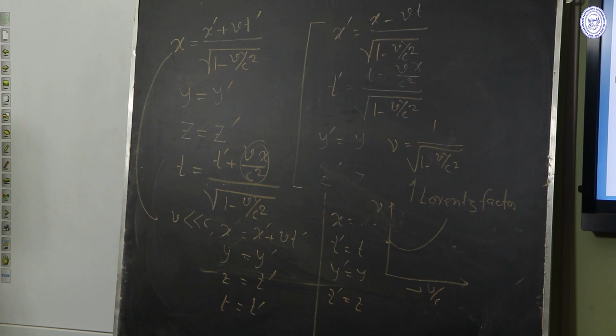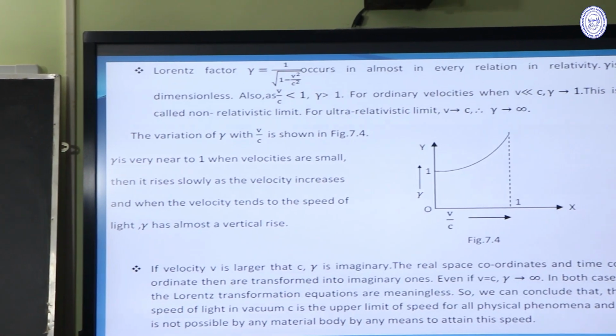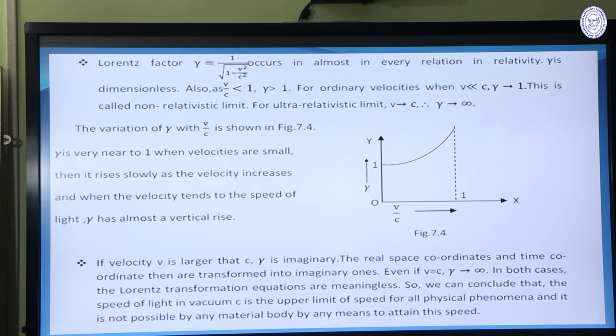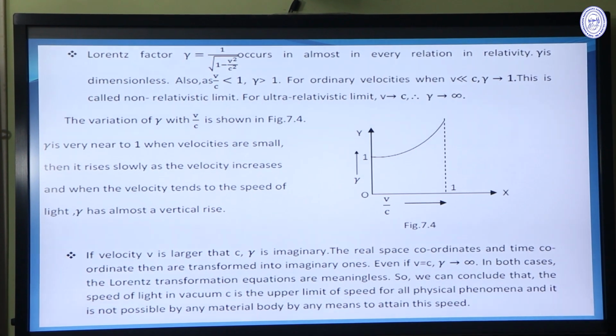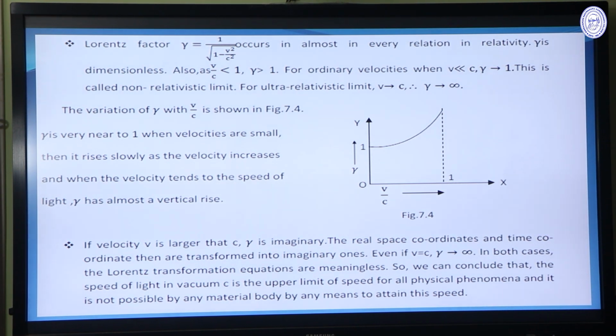And when v is greater than c, gamma is imaginary, so the real space coordinate and time coordinate are transformed to imaginary space. So the maximum limit of velocity is the velocity of light c. There cannot be any measurable velocity greater than c, because in that case gamma will be imaginary and the real space-time will be transformed into imaginary space-time.